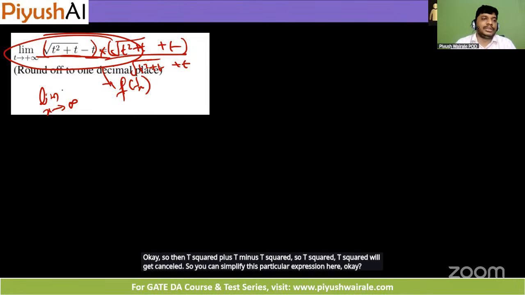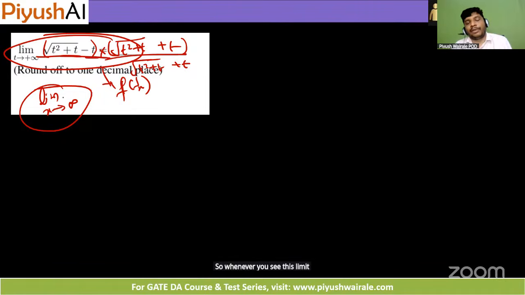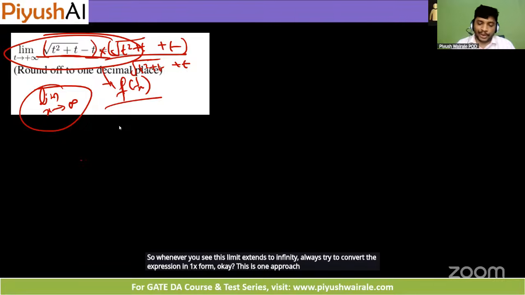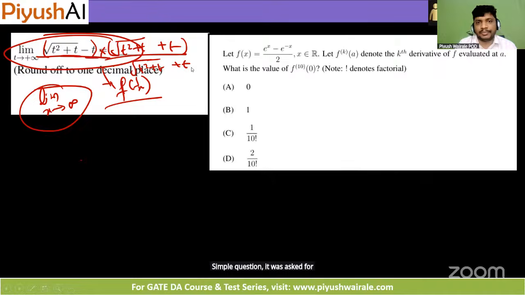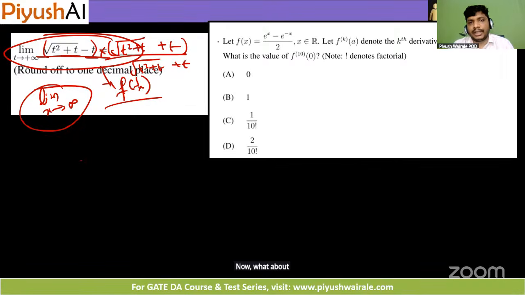So whenever you see this limit x tends to infinity, always try to convert the expression in 1 by x form. This is one approach you can follow here. Simple question, it was asked for 1 mark in GATE exam. Now what about this one? Again, I guess 1 or 2 mark question here.